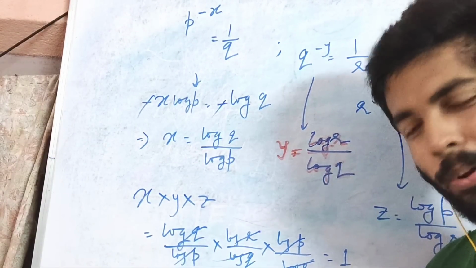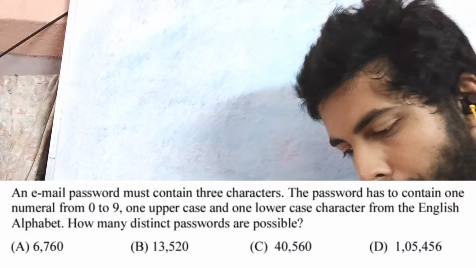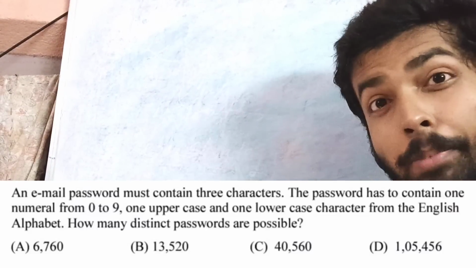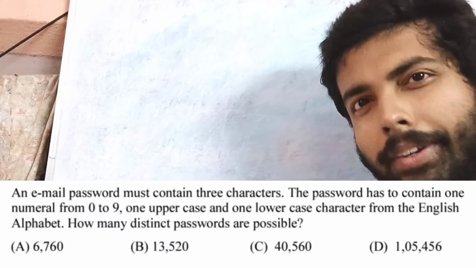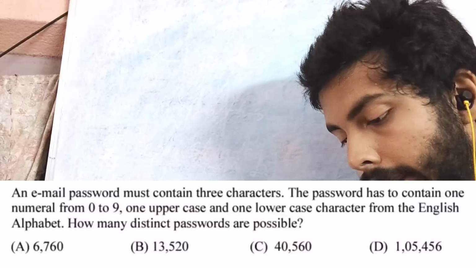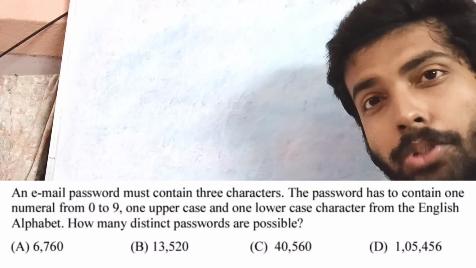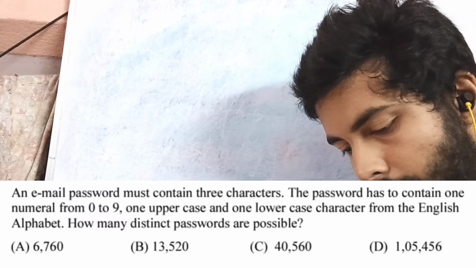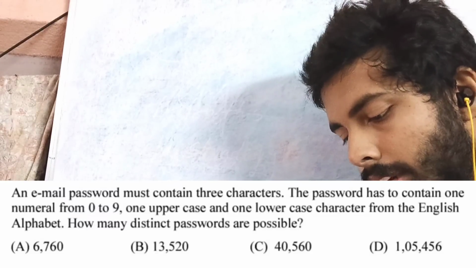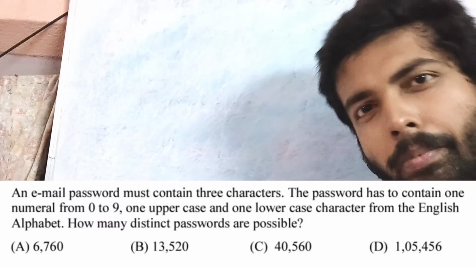Coming to the next problem. This is also a problem based on quantitative aptitude, and it's a permutation combination problem. They have told that an email password must contain 3 characters. The password has to contain one numeral from 0 to 9, one uppercase and one lowercase character from the English alphabet. How many distinct passwords are possible? Okay, so let's see.